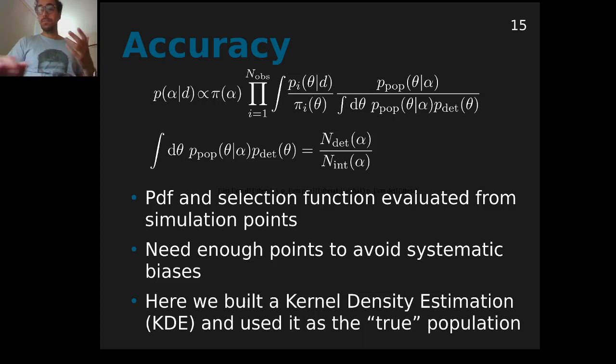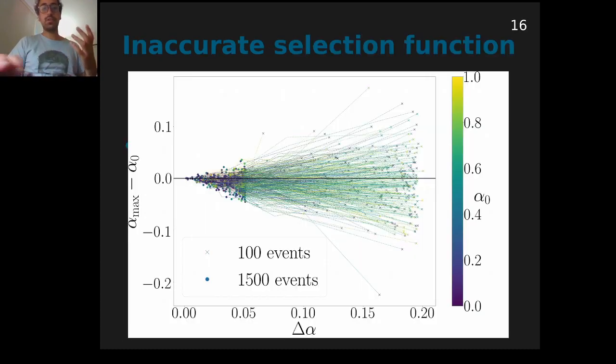So we do not expect that the results we have presented so far should change significantly without this assumption. But just to show you what I was telling you concerning the bias, here I'm showing the bias versus error plot again, but I've used here a selection function that I computed with fewer points. And you can see that it is less accurate, and it leads to a systematic bias, as you can see by the fact that there are more points below the horizontal line.